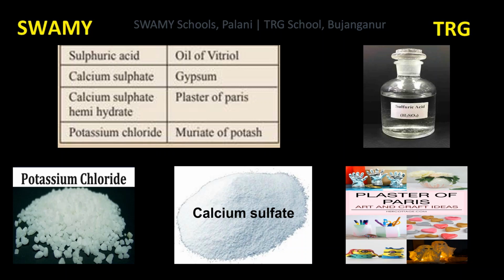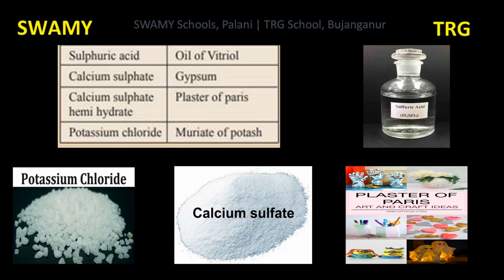Calcium sulfate. CaSO4 dot 2 molecules of water, 2H2O. Its constituent elements are calcium, sulfur, oxygen, then 2 molecules of hydrogen and oxygen. It is also known as gypsum.